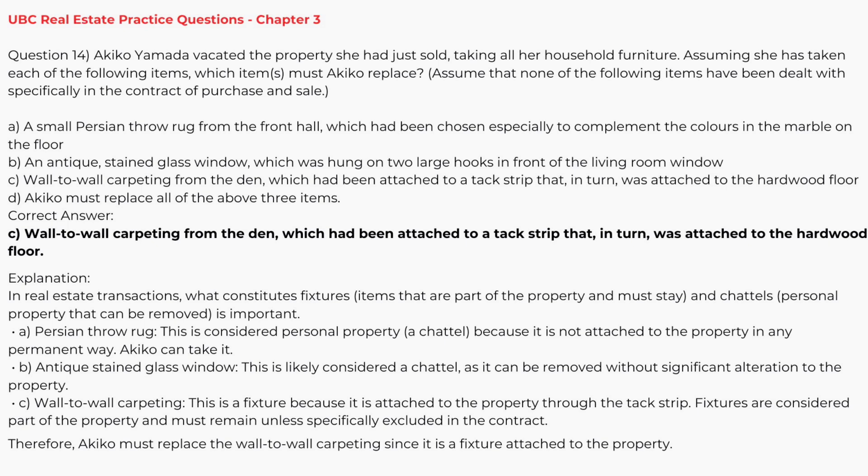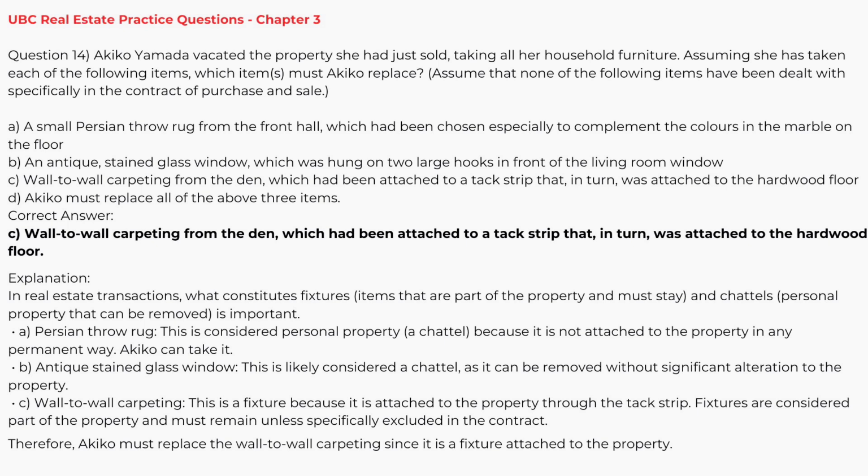Correct answer: C, wall-to-wall carpeting from the den, which had been attached to a tack strip that in turn was attached to the hardwood floor. Explanation. In real estate transactions, what constitutes fixtures, items that are part of the property and must stay, and chattels, personal property that can be removed, is important. A, Persian throw rug. This is considered personal property, a chattel, because it is not attached to the property in any permanent way. Akiko can take it.